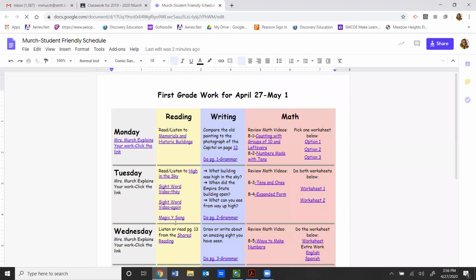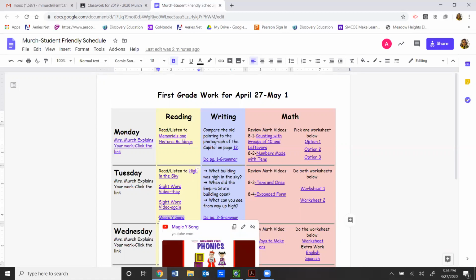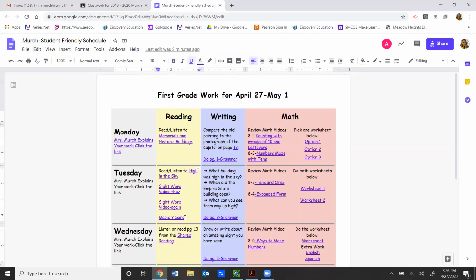Now let's talk about Tuesday assignments. All of these links that you see here for Tuesday underneath the reading, which is the yellow box, all of these are going to take you to the benchmark website. The only one that's going to take you to YouTube is this Magic Y song. But the rest of them, you'll have to log into Clever when you open up one of the links. So let's try that right now.